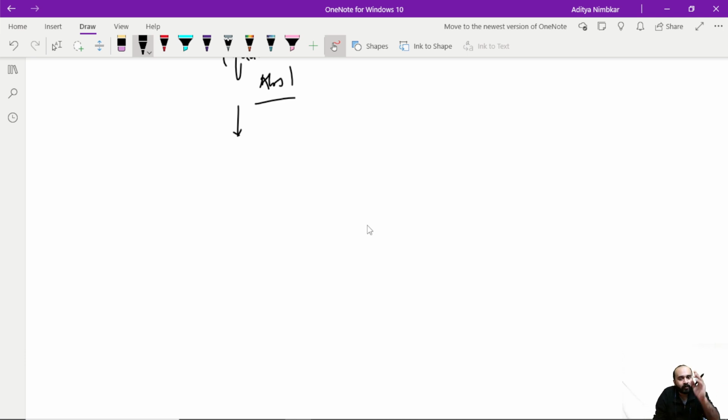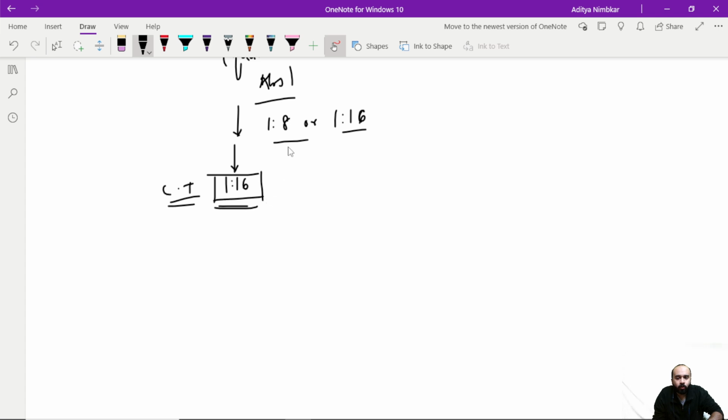वैसे हमारे लिए फॉर एवरी लैब इट इज डिफरेंट, but mostly the labs take it to be 1:8 or 1:16. If a lab is not mentioning on the report, then we arbitrarily consider it to be 1:16. So 1:16 is the critical titer. So this is an important value that we have to remember unless the lab has already specified कि हमारा critical titer 1:8 है. So now what about 1:16? So now your titers can be either less than 1:16 or more than 1:16.